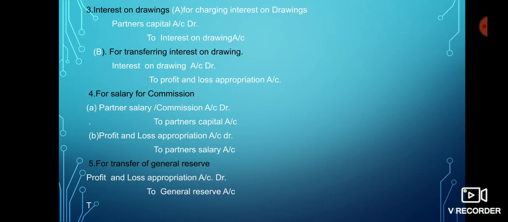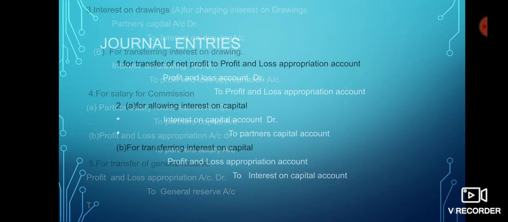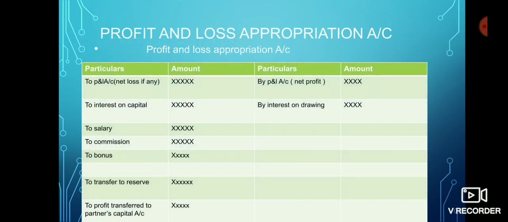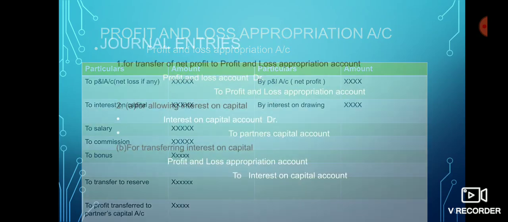And for transferring of salary, commission or bonus to profit and loss appropriation account, we will pass the journal entry as profit and loss appropriation account debit to partner's salary account. It can be shown as "to salary" in the debit side of profit and loss appropriation account. In the same way, to commission, to bonus.